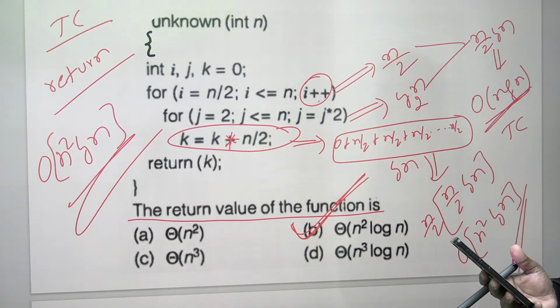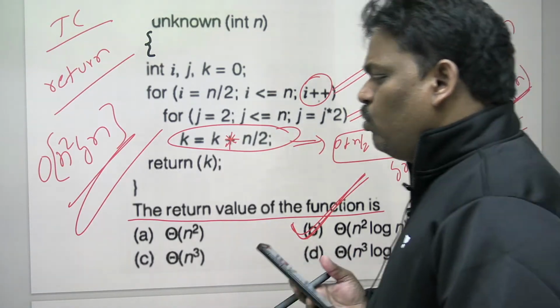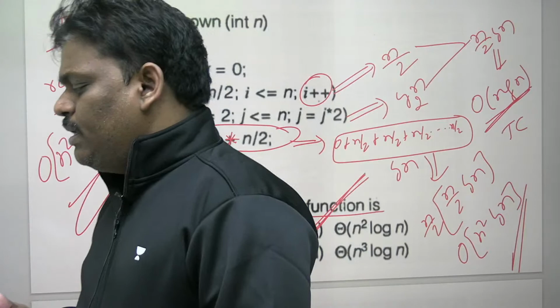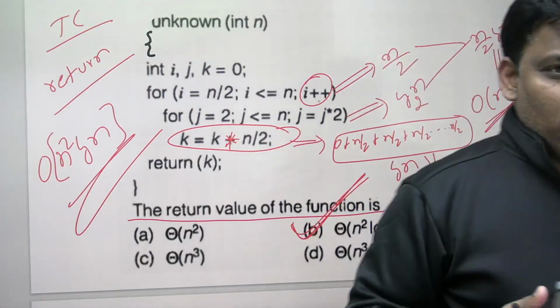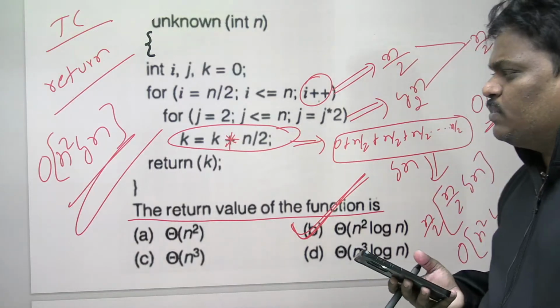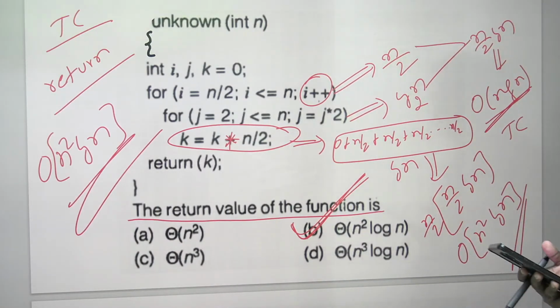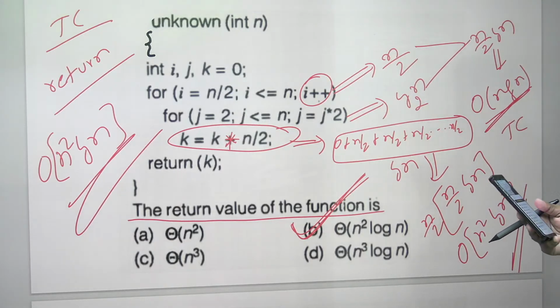Remember, the time complexity of the program will change if loops are increasing or loops are decreasing. Because the loops are the same, it is the same time.